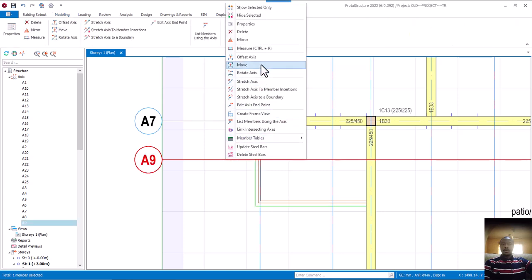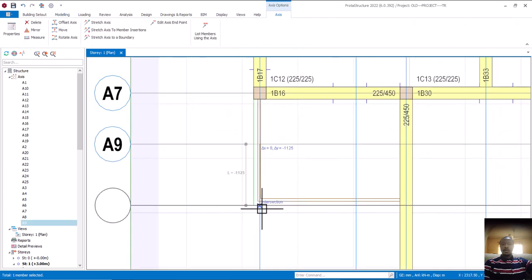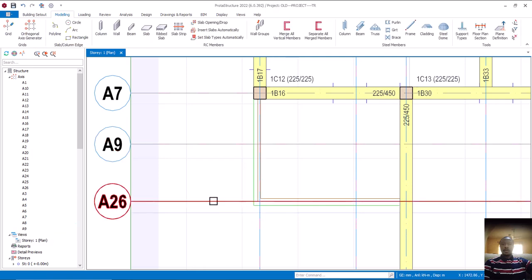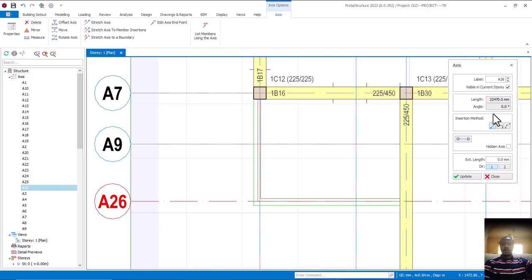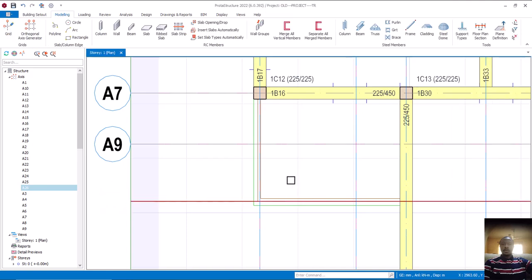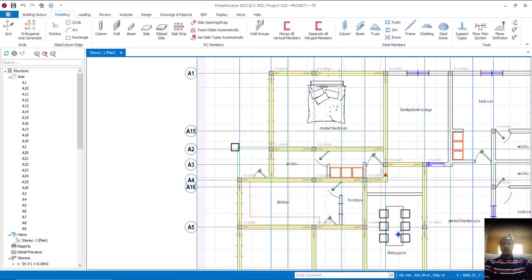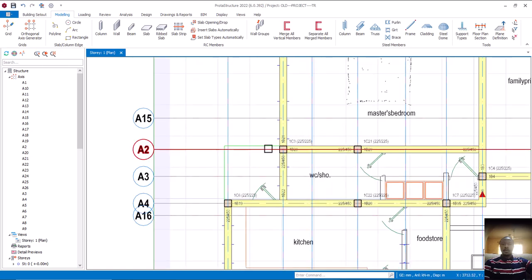Click on this, right click, and click on offset. I would like to put it somewhere here. Okay, all right, so now I can double click on it, and then hide. Click on hide and then update. So I will not have too many lines. All right, I also come to this place and do the same thing. Okay, looking at this, I think it's okay.